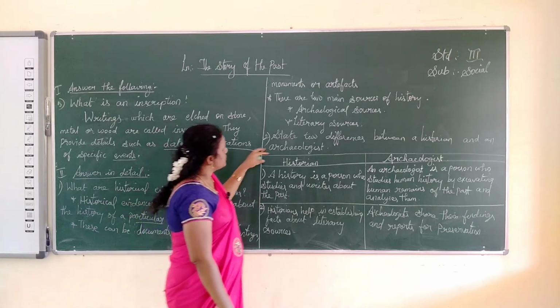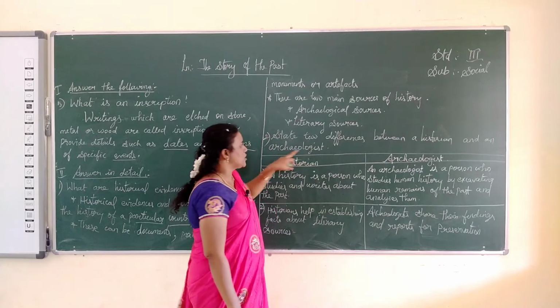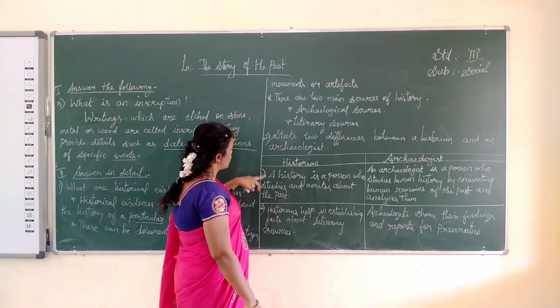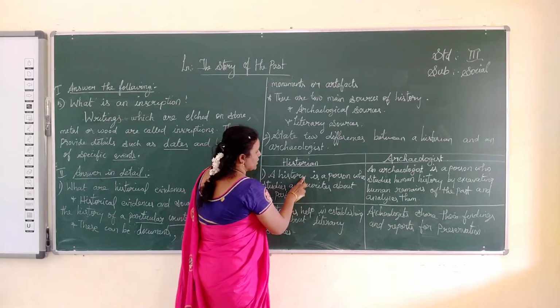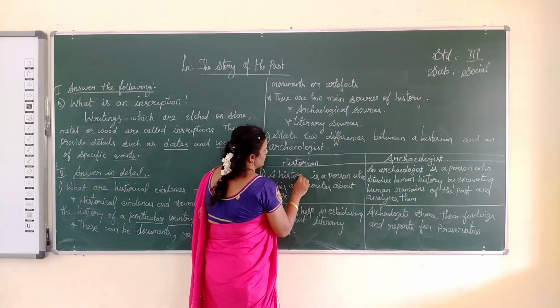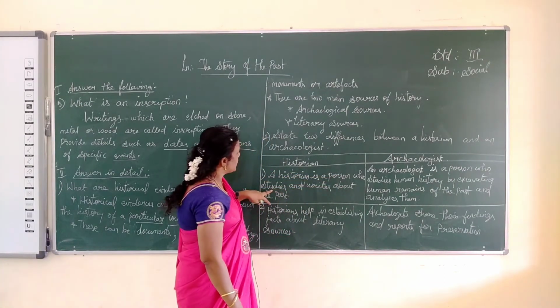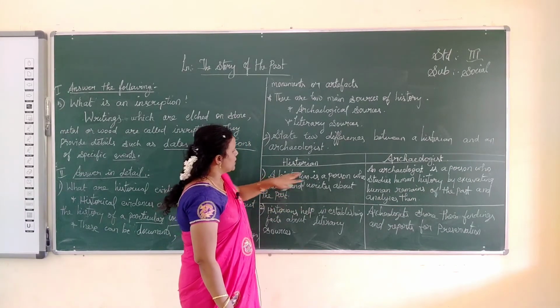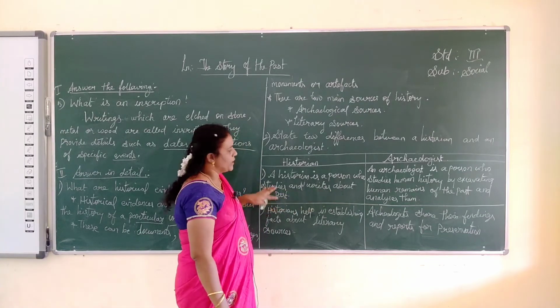Second question, state two differences between a historian and an archaeologist. The first one, about the historian. A historian is a person who studies and writes about the past.